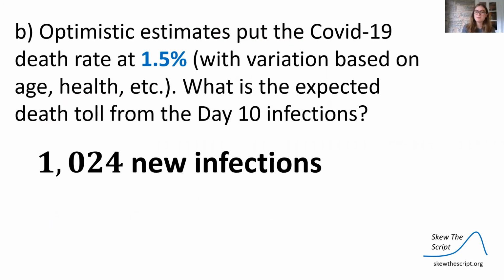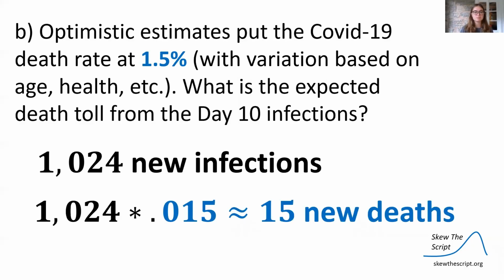Optimistic estimates put the COVID-19 death rate at 1.5%, with variation based on health and age, etc. What's the expected death toll from the day 10 infections? So on day 10, we had 1,024 new infections. We can multiply this by our death rate as a decimal, 0.015, to get 15 new deaths.